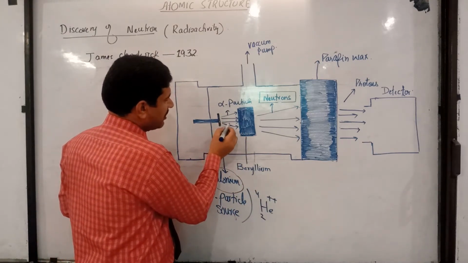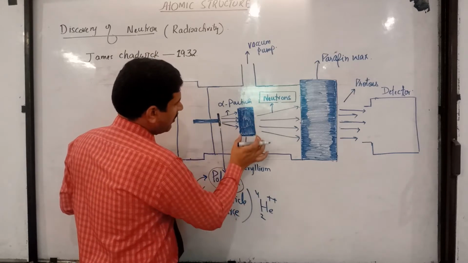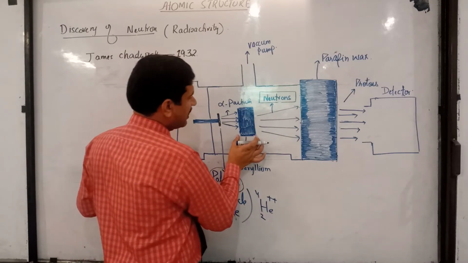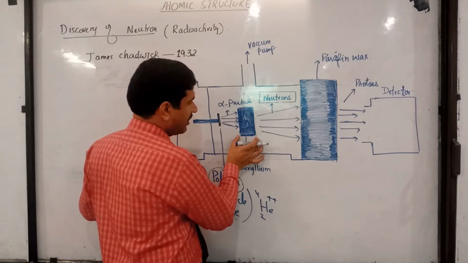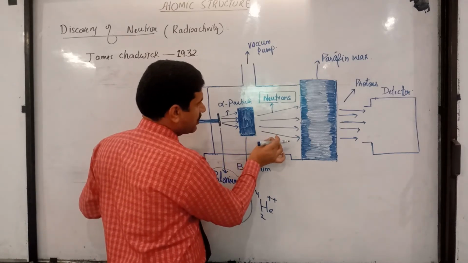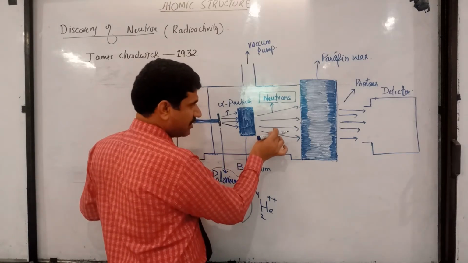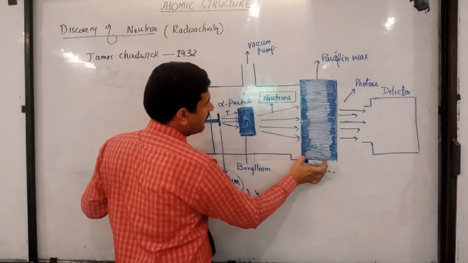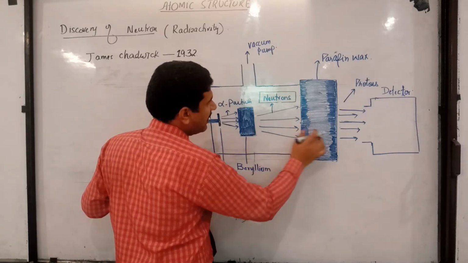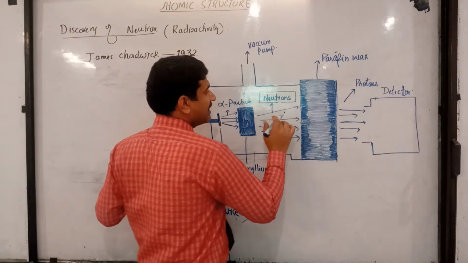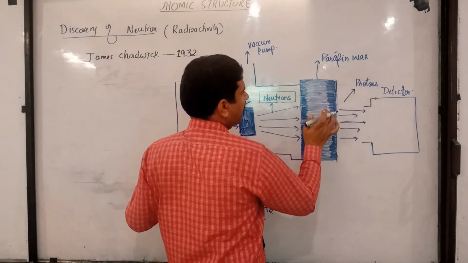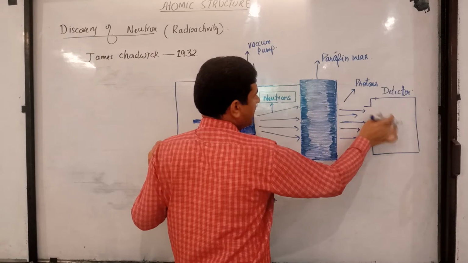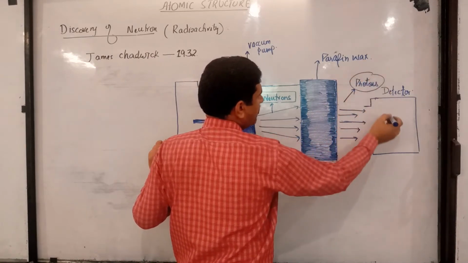When this radiation was bombarded on beryllium, a nuclear reaction took place over here, and neutrons were produced. These neutrons were unknown at that time, but when they were passed through paraffin wax, they penetrated into the paraffin wax and ejected protons from it, and the detector shows that the protons are positively charged particles over here.